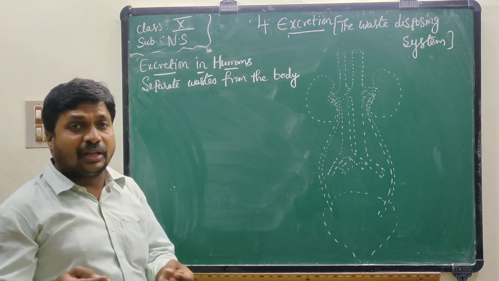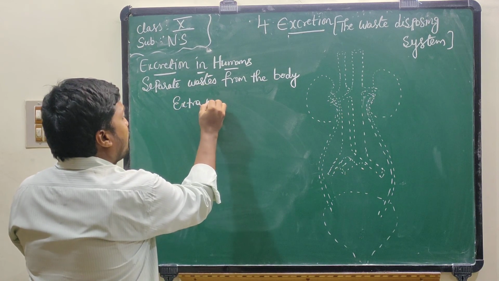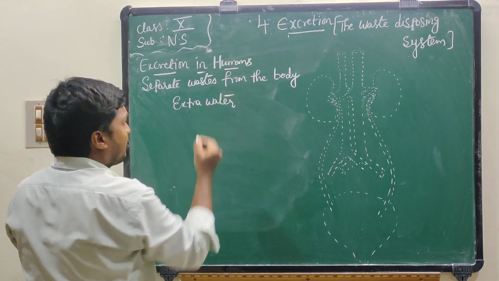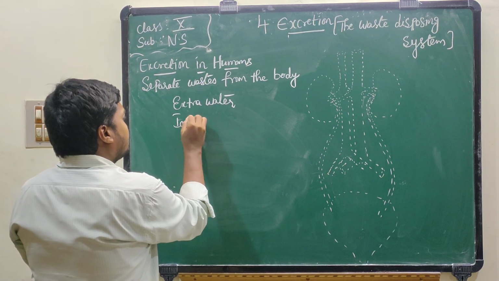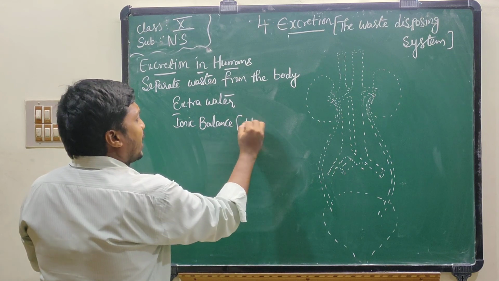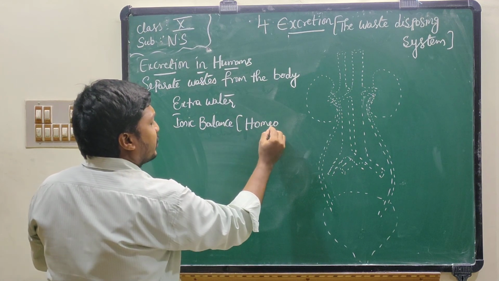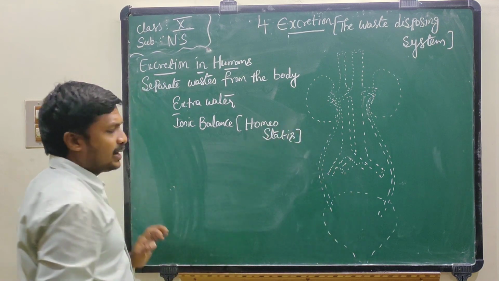Our body will be filled with waste materials and extra water, and the ionic balance will be disturbed. Ionic balance is called homeostasis.